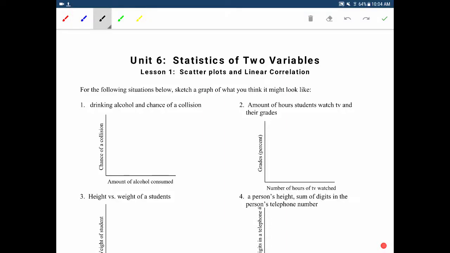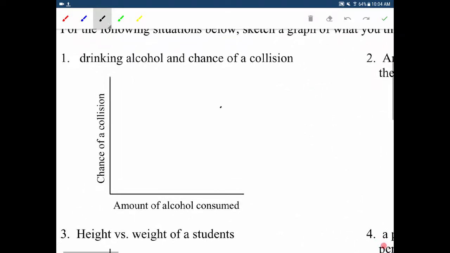Hey guys, today we're going to take a look at scatter plots and linear correlation. So this is us getting into real statistics. This is the good stuff. I think you're really going to like this stuff. And if you don't, whatever, that's fine.